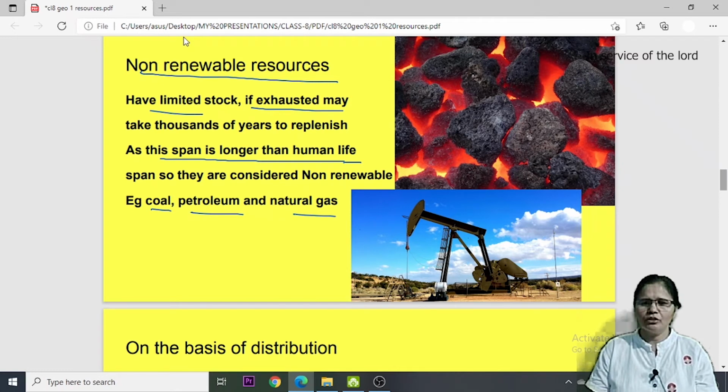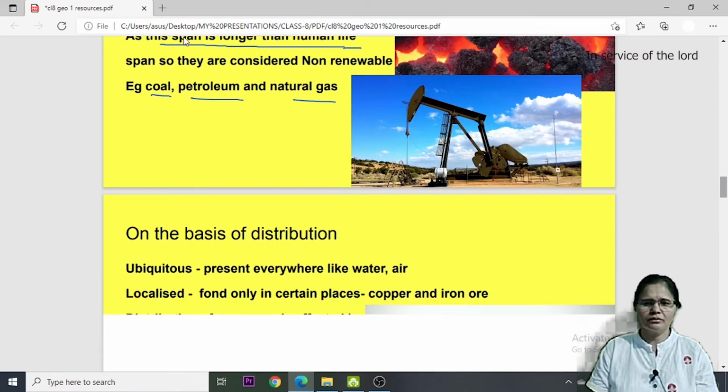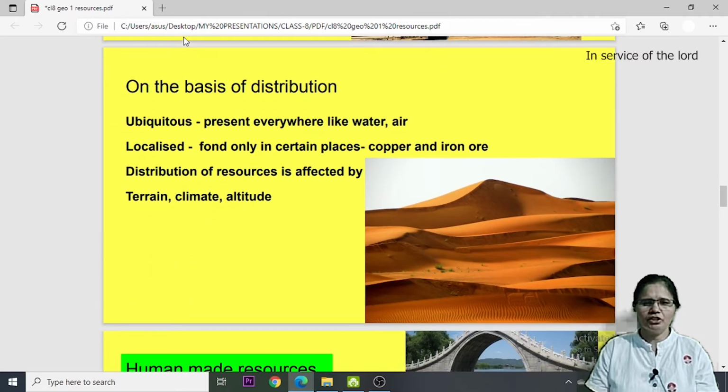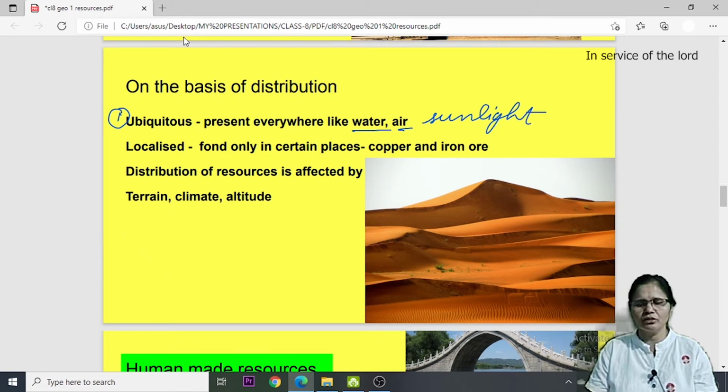These are non-renewable resources. On the basis of distribution, we can classify resources as ubiquitous resources. Ubiquitous resources are those resources which are present everywhere. For example, water, air and even sunlight. Sunlight is also present everywhere, so it can also be a ubiquitous resource.